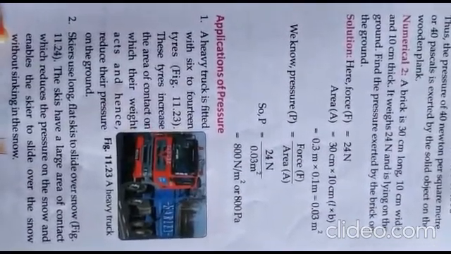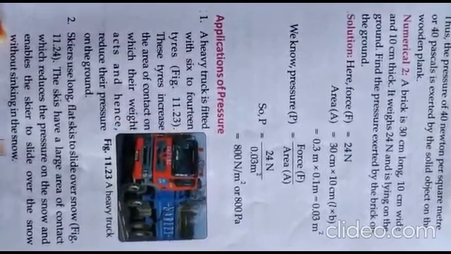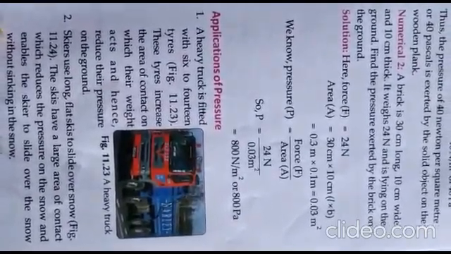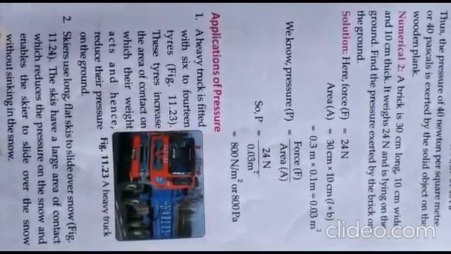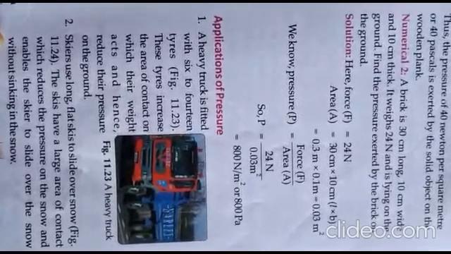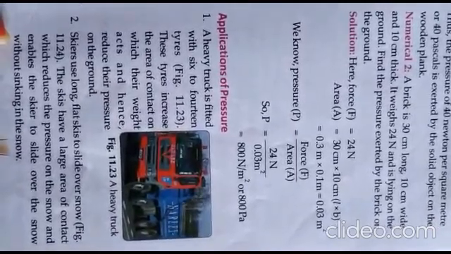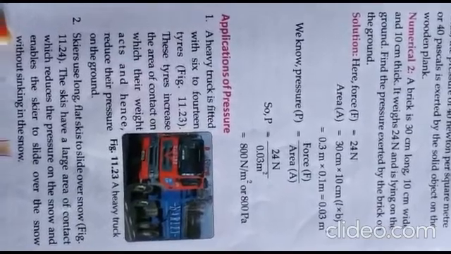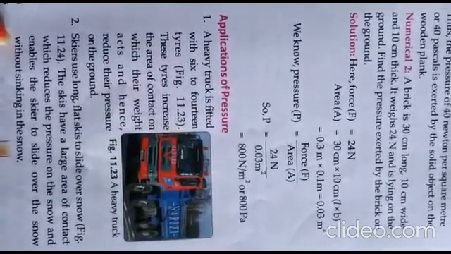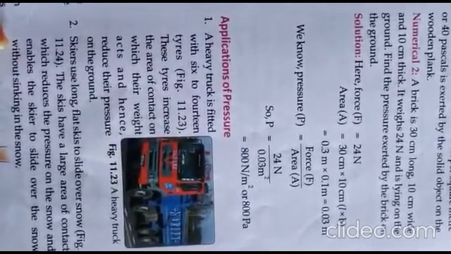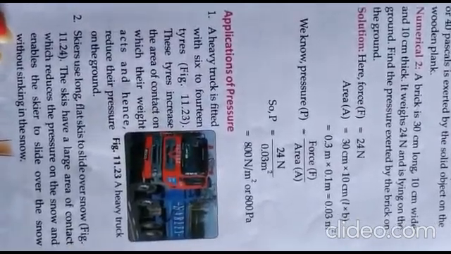So we have to convert into meter square, as it is in centimeter. So we have to convert into meter. For the conversion into meter, you have to divide it by 100. So 30 centimeter is equal to 0.3 meter and 10 centimeter is equal to 0.1 meter, and so we get 0.03 meter square. So again you can find out the pressure here.